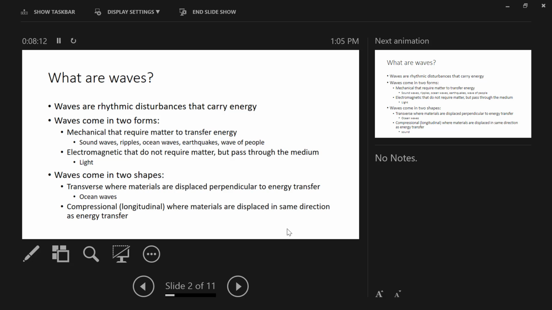The other type are called compressional or longitudinal waves. In a longitudinal or compressional wave, the energy moves this way, as does the disturbance.